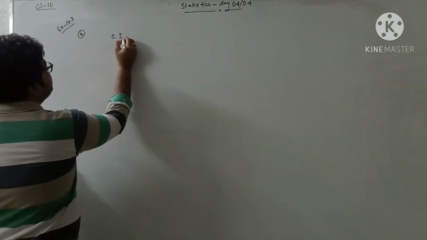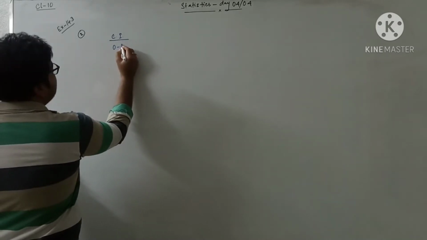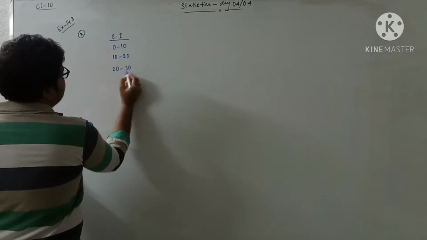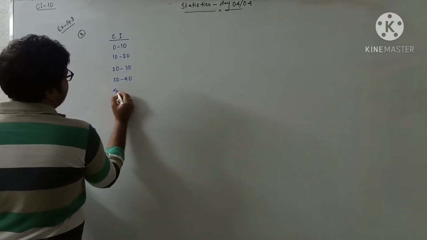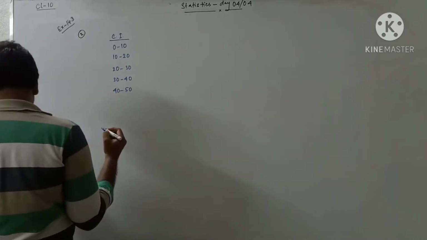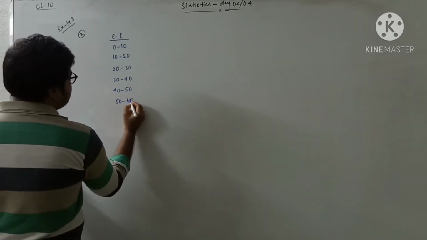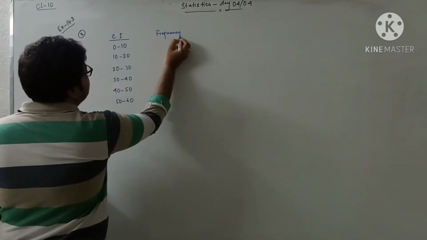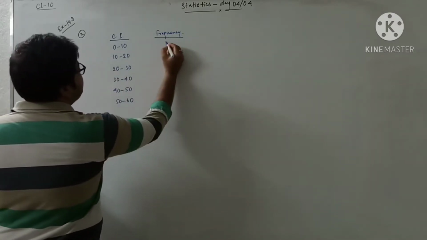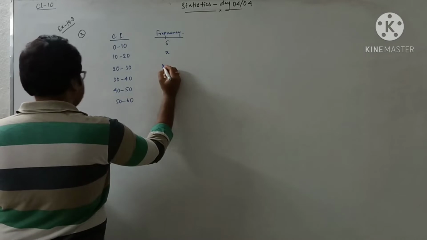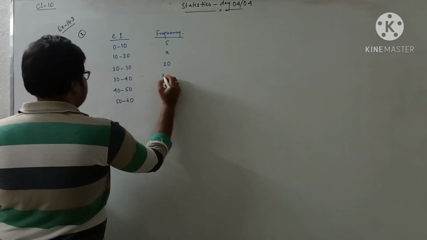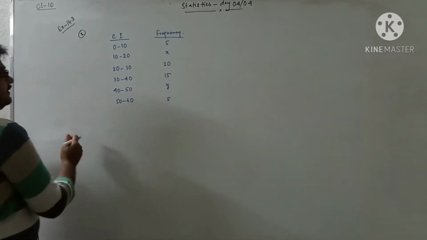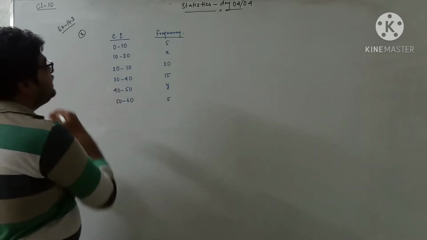Class interval: 0 to 10, 10 to 20, 20 to 30, 30 to 40, 40 to 50, and 50 to 60. And frequency is given as 5, x, 20, 15, y, and 5. So we know that at first we have to find out the cumulative frequency.